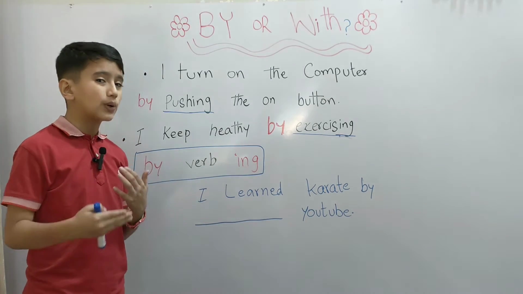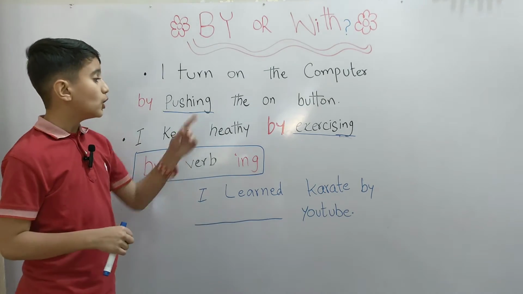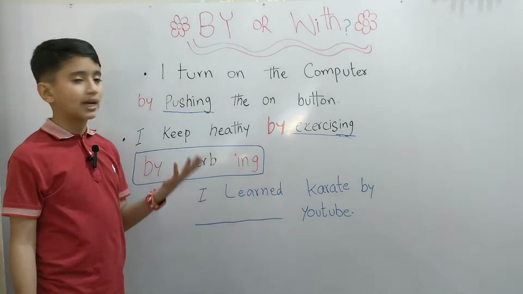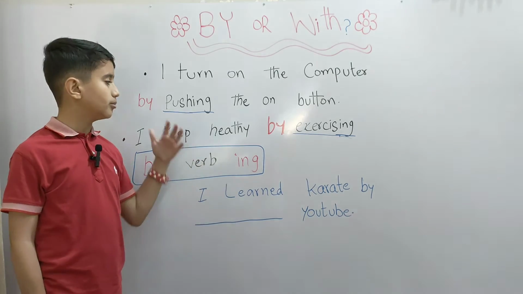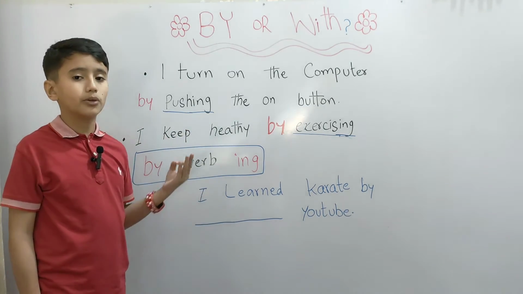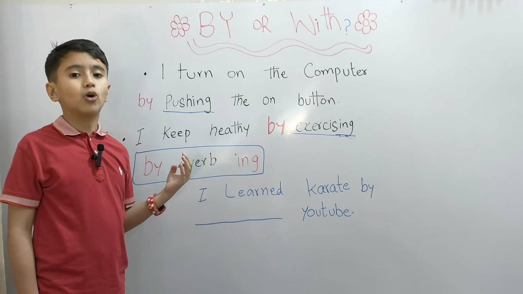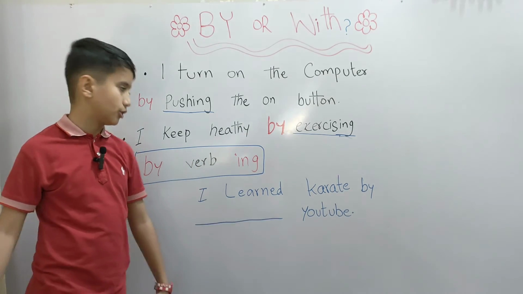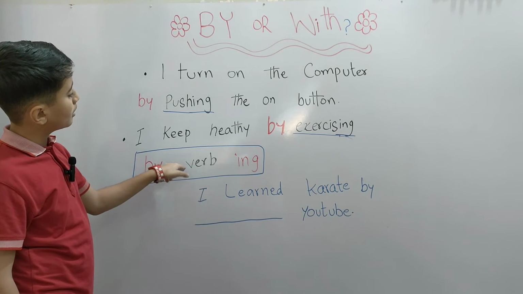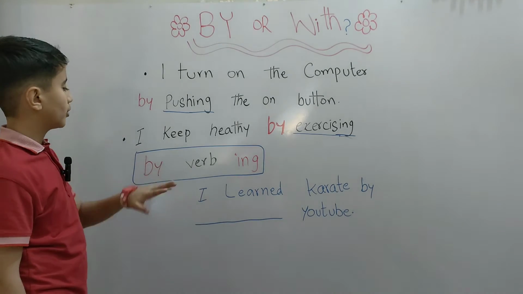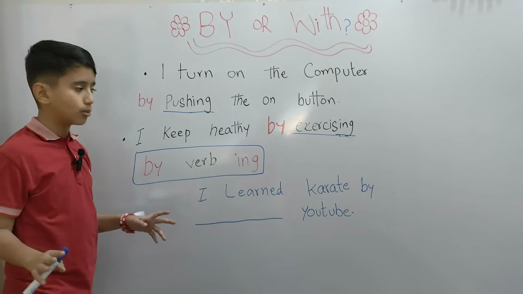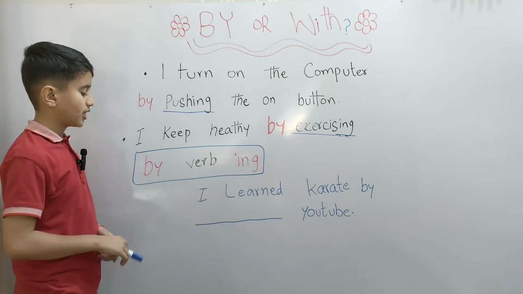So keep in mind, when you are writing or doing some kind of task, to add ing in the end, because it's really important. You cannot say, I keep healthy by exercise. I keep healthy by watching YouTube. We can say by watching YouTube, but we cannot say I keep healthy by watch YouTube. It's incorrect. It's not possible. So we have the structure here: by plus verb plus ing form of the verb, or whatever you want to call it, by verb plus ing. We can use it in both ways, whatever way you want to say it.